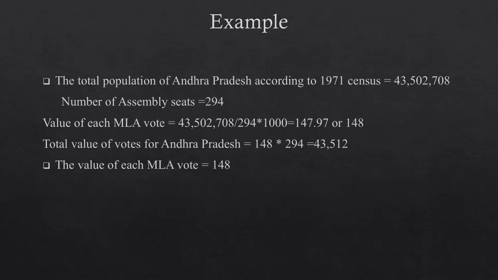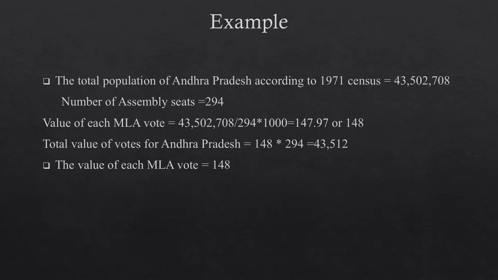Now we will see an example of how we calculate the value of an MLA vote. We will take the example of Andhra Pradesh state. The total population of Andhra Pradesh state according to the 1971 census is 4,35,02,708 and the total number of assembly seats in Andhra Pradesh is 294. So how will we calculate the MLA vote?